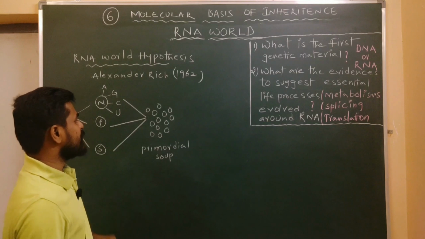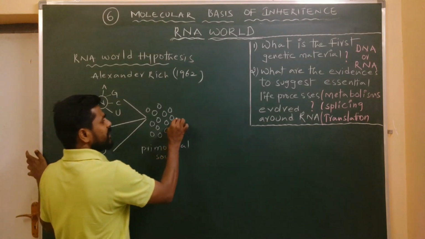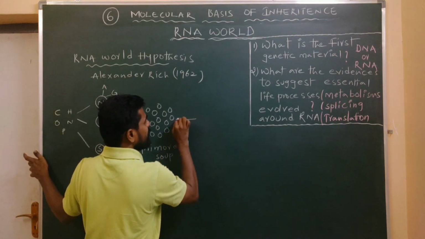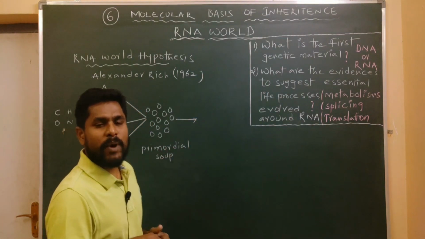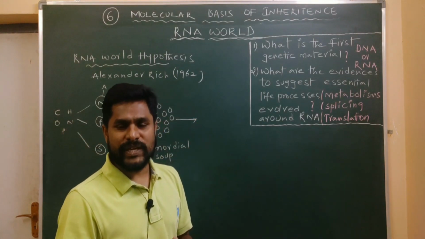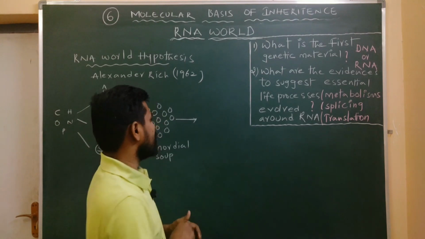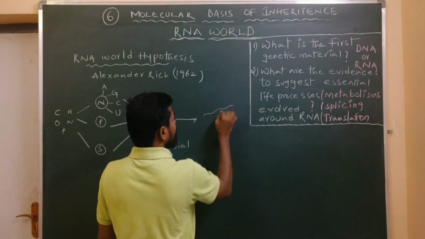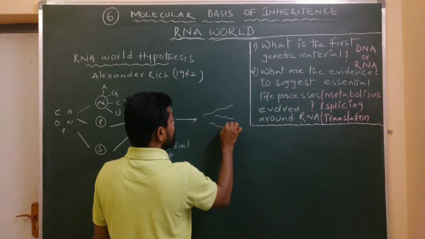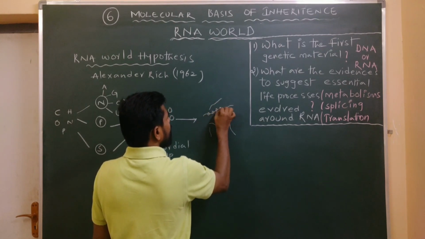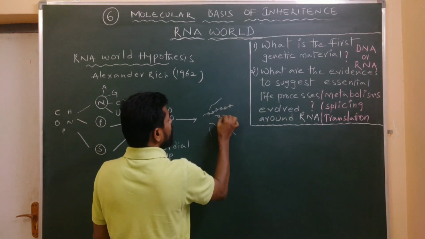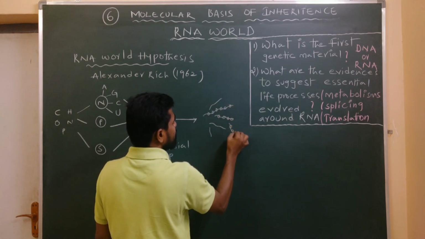And later in the process of evolution, these ribonucleotides gradually bind one after the other to form polyribonucleotide chains or RNA strands like this. These are the polyribonucleotide chains or RNA strands, a polymer of nucleotides like this.